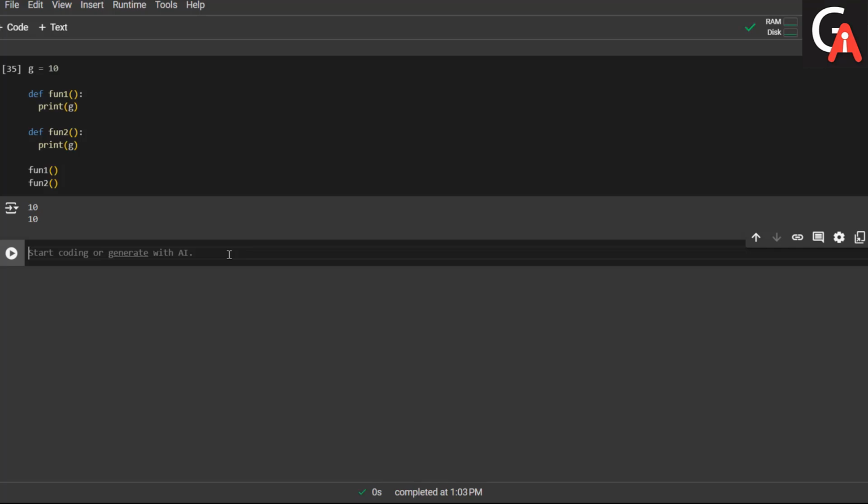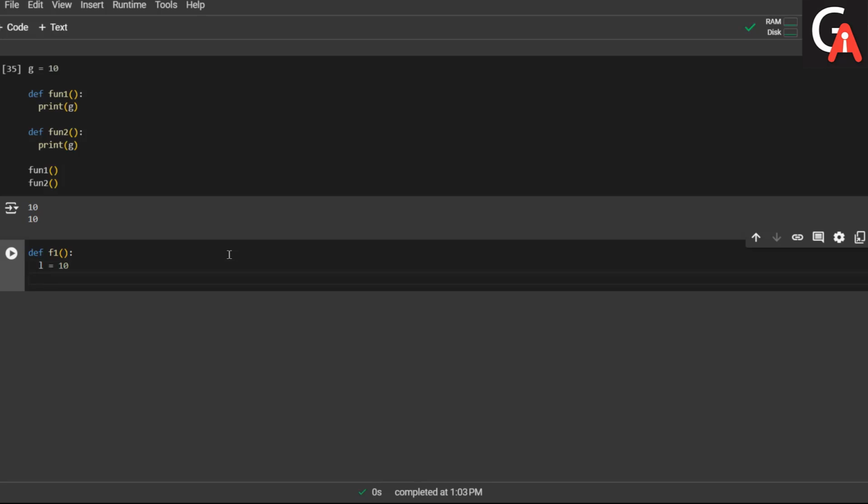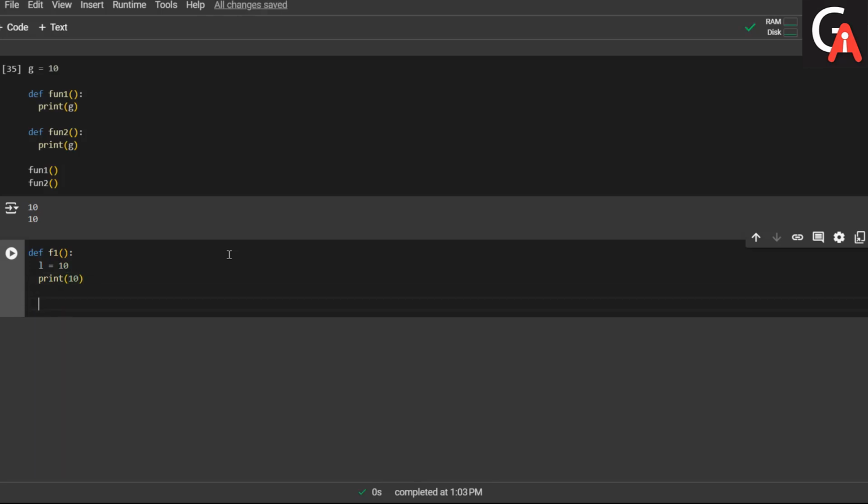Apart from that, we have the terminology of the local variable as well. Let me modify this and create one function f1. It doesn't carry any argument right now. Let me define one local variable L1 equal to 10 here, and print out the 10. Now I am defining another function f2, which won't take any argument or parameter, and try to print the local variable L here.